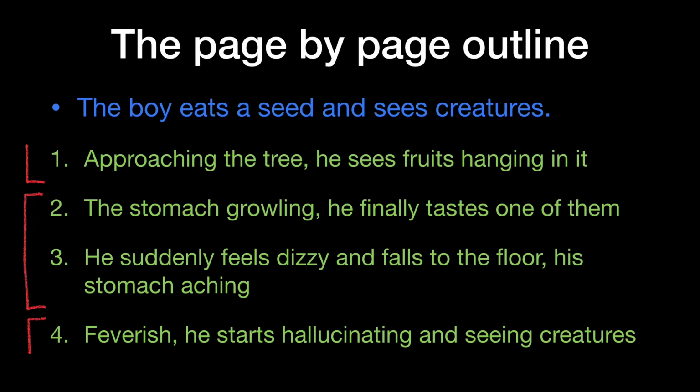And for the third line of the outline, we will have: first, the boy approaching the tree and seeing fruits hanging in it. Then the boy finally ending up eating one of those fruits. As a third step, the fruit will make him feel dizzy and falling to the floor with the stomach aching. And finally, in some kind of fever, the boy will start to see creatures.